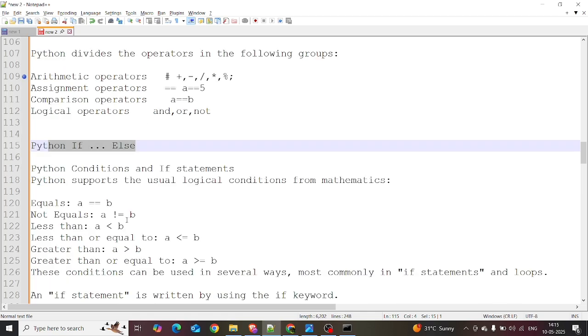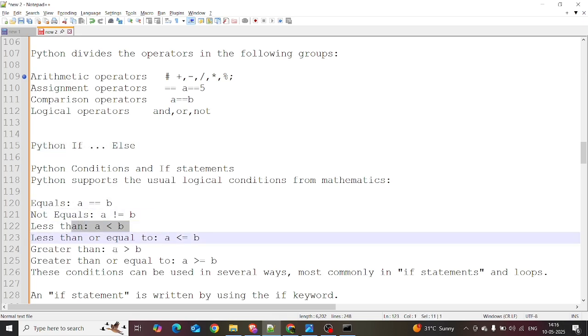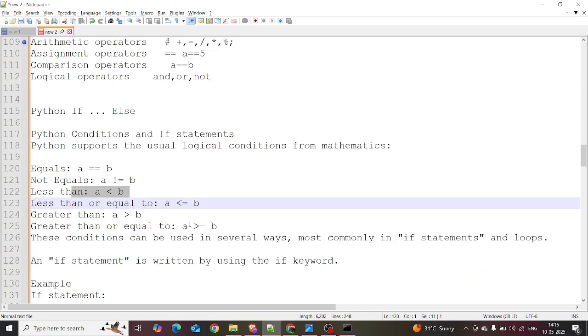If you want to work on certain code and omit other code based on a condition, you use the if else statement. So what is meant by the if else statement? If there are many lines of code and you want to execute specific code based on a condition, there comes the if else. There are many conditions like equals, not equals, less than or equal to, greater than or equal to. These conditions can be used in several ways, most commonly in if-else statements and loops.